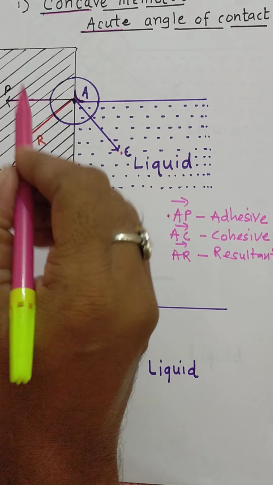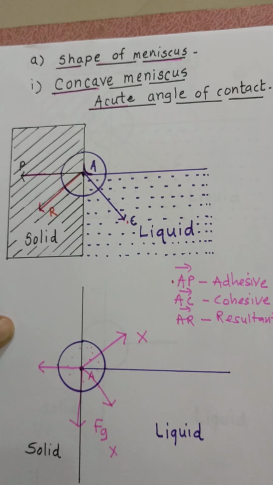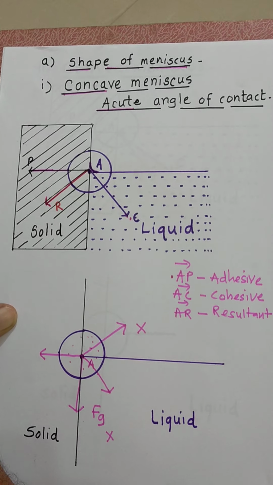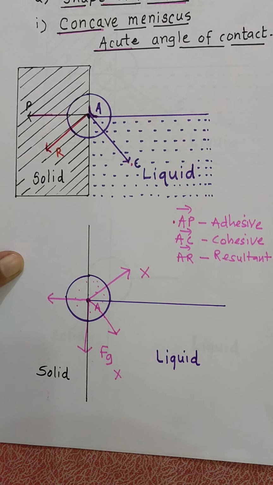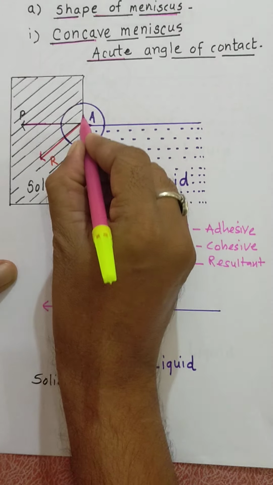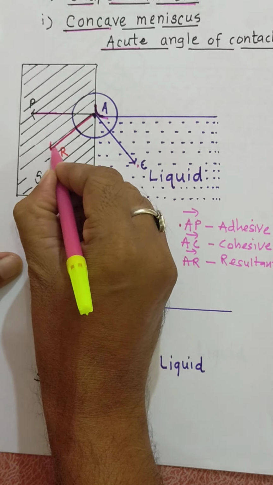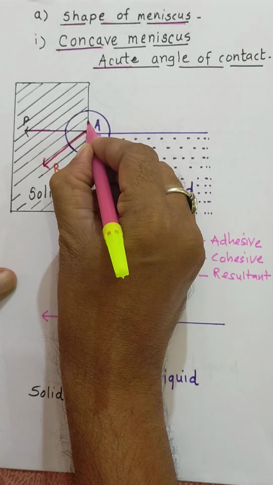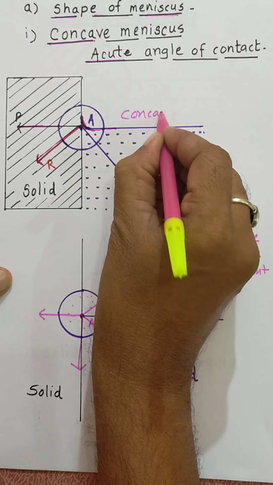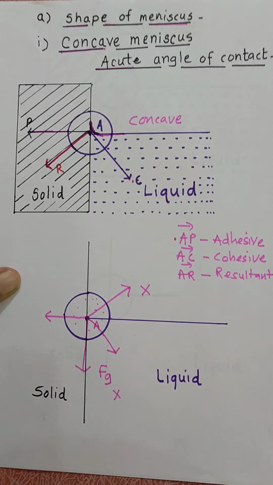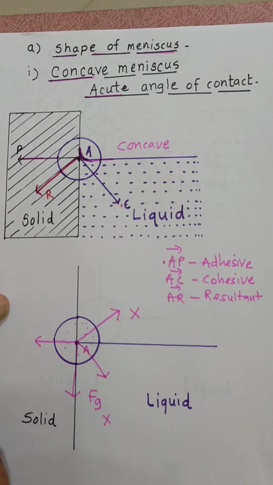Now the tendency of liquid at the point of contact with the solid, in equilibrium condition, is to remain perpendicular to the resultant. Therefore this shape becomes concave in case of a liquid which wets the solid surface, like kerosene.